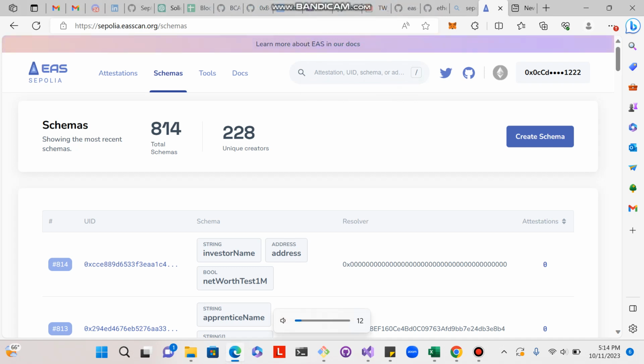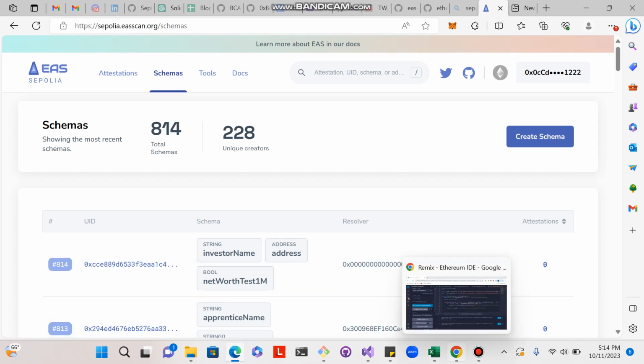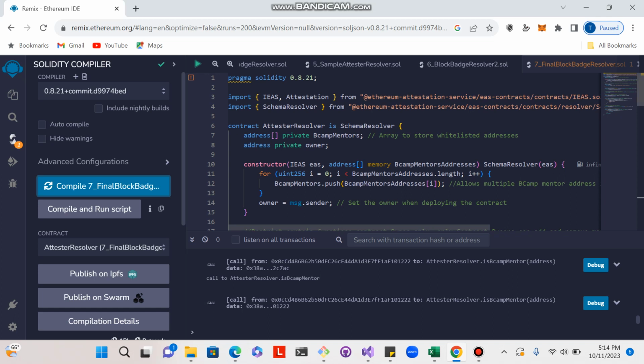Hey guys, I got something working for the modifier mentors only resolver contract. I just thought I'd do a quick video because it'd be easier to explain in a couple minutes here than on Discord.